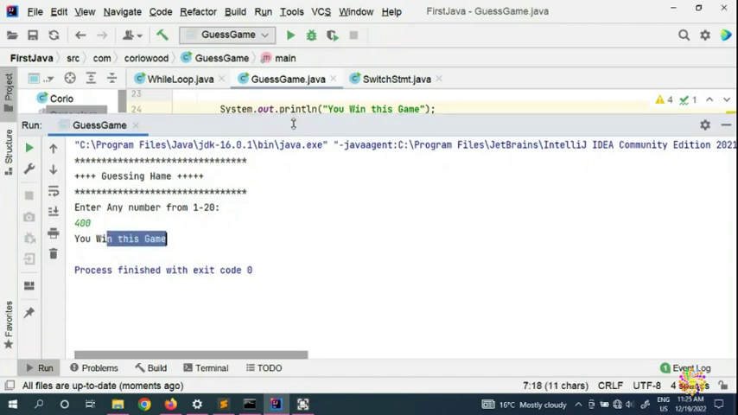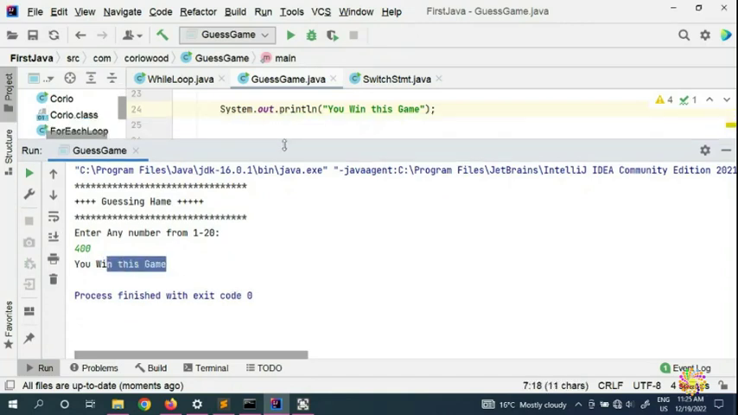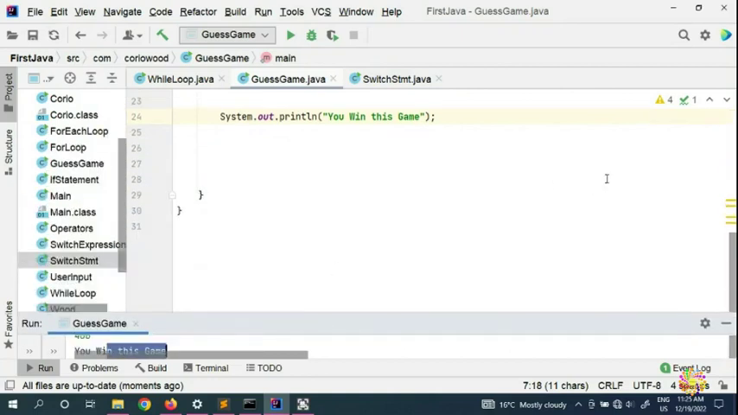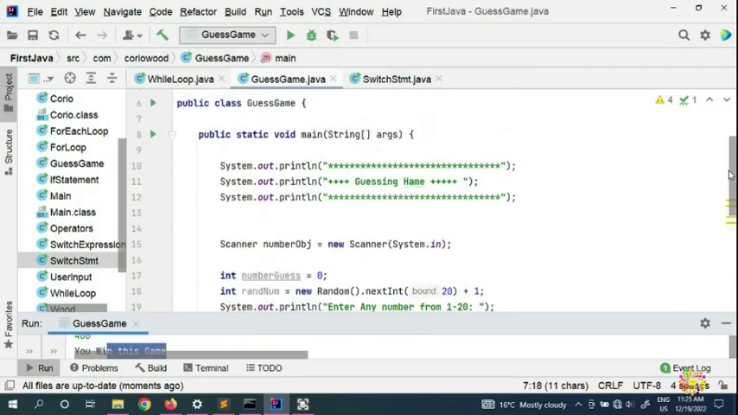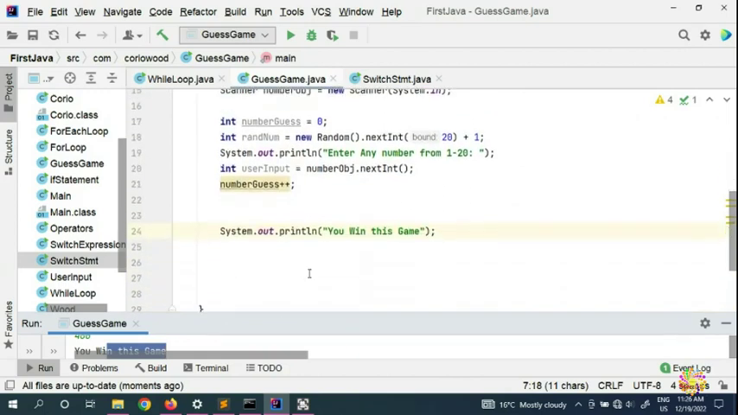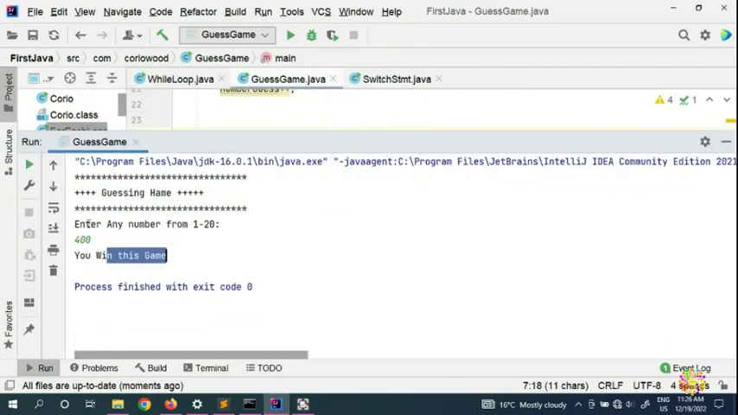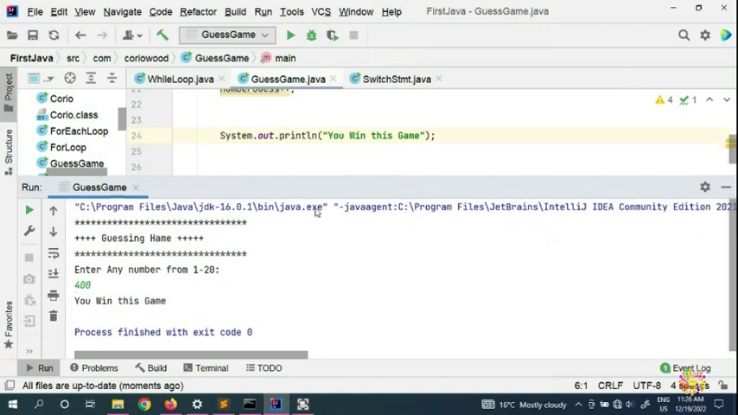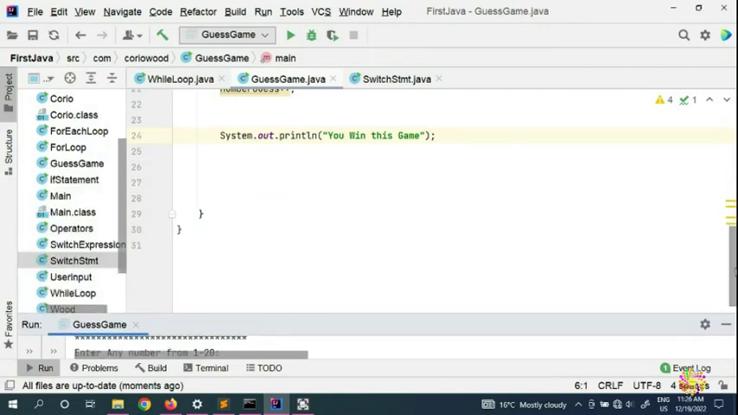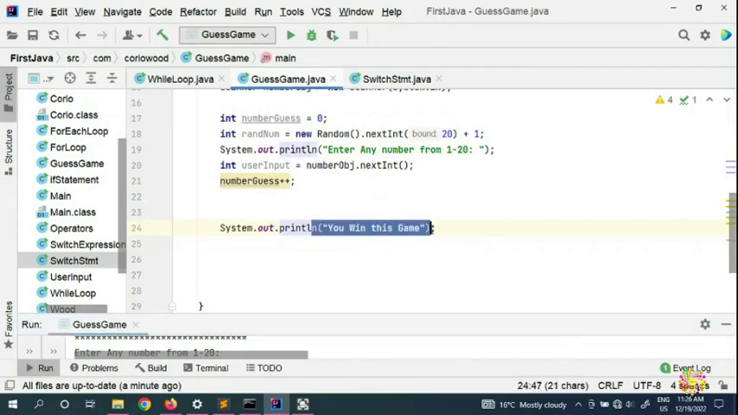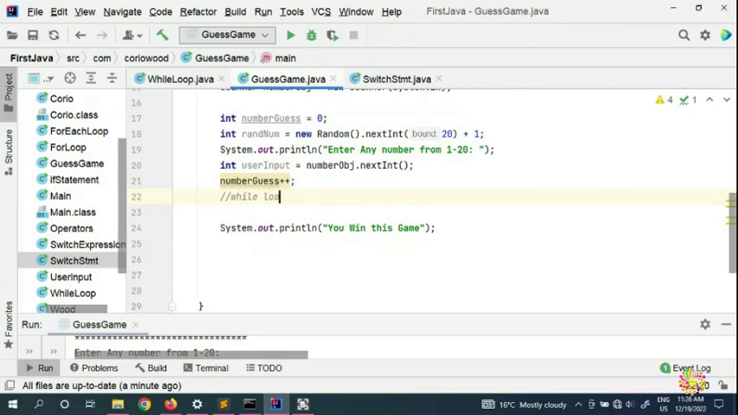What about 400? I still win this game. Why do I keep winning? Because I'm not losing anything. The reason is that we didn't put a while loop. Now it makes sense why we need a while here. It doesn't matter what you put, because there is no while loop and no boolean to tell us whether this number is correct or not. So before this, you need to put a while loop.